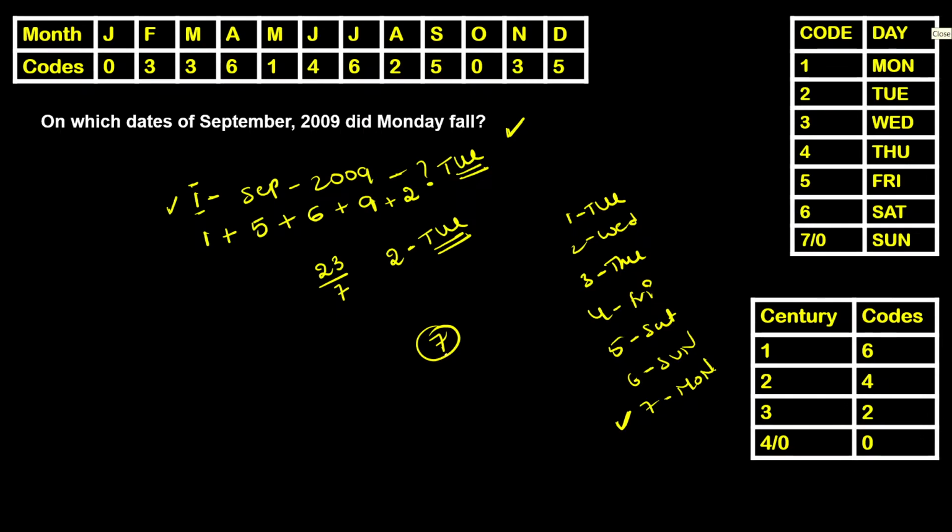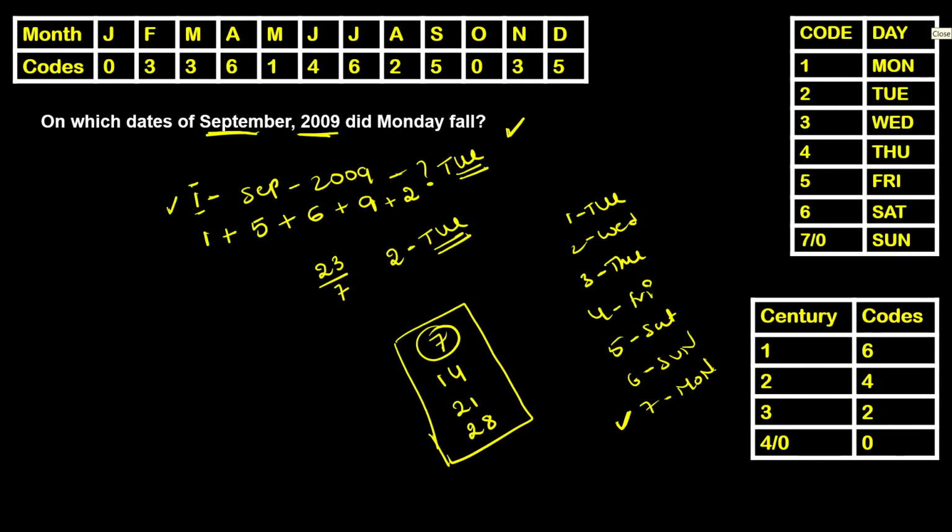Next will be on, as we know, after every 7 days, you'll get the same day of a week again. So 14th, and after 14th, 21st. After 21st, it's 28th. On these particular dates, you will observe Monday in the given month and in the given year. Hope this is clear.